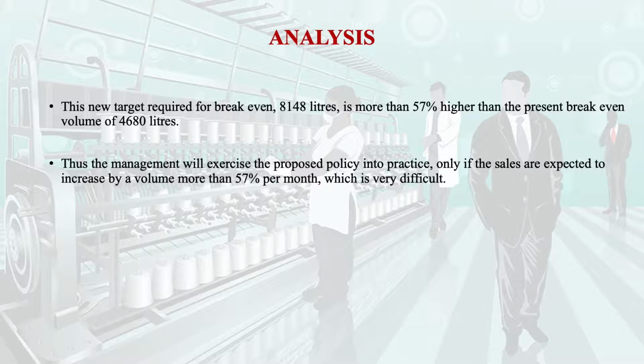Thus management will exercise that the proposed policy in practice is only applicable if the company expects that there is an increase in volume of sale by 57% per month. As per the company, it is very difficult to increase the sales by 57%. So this reduction is not logical.